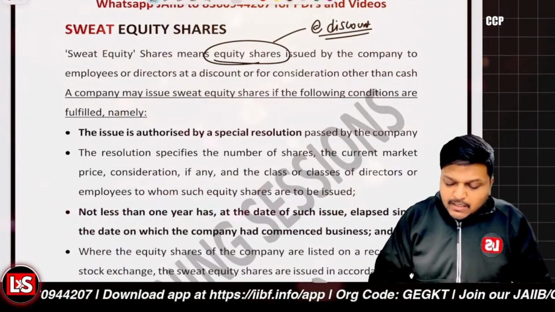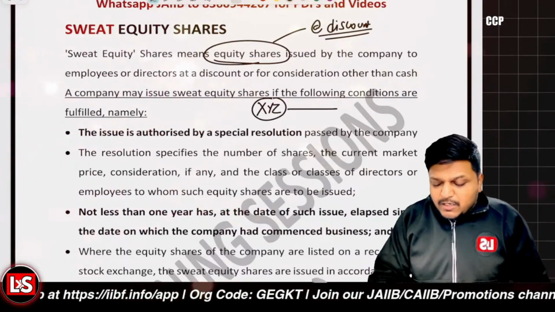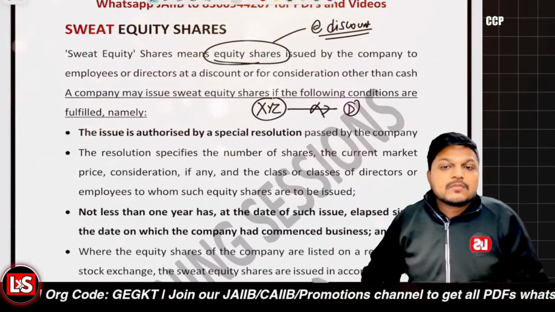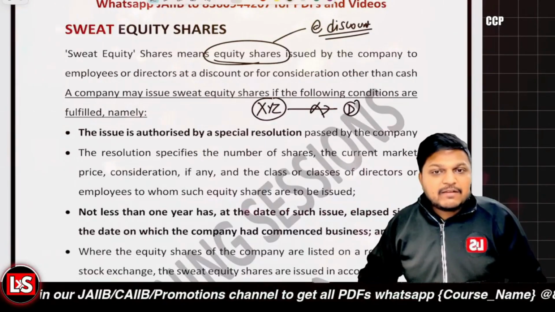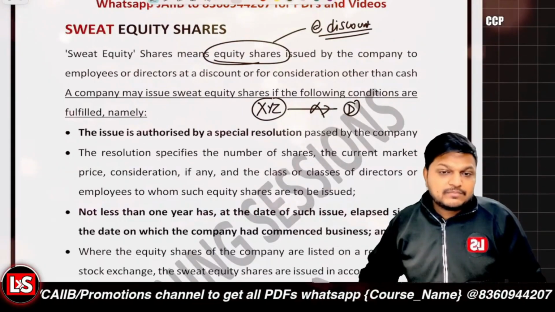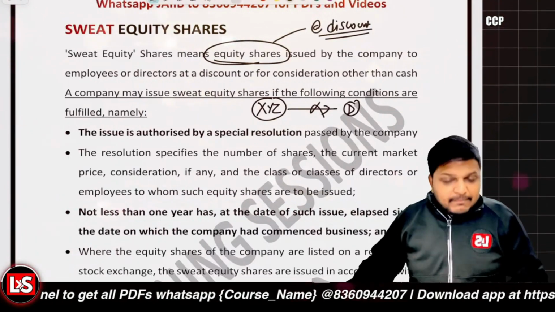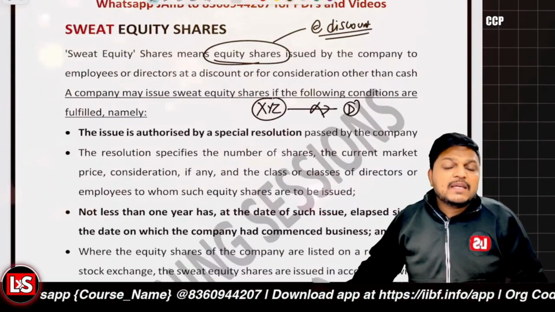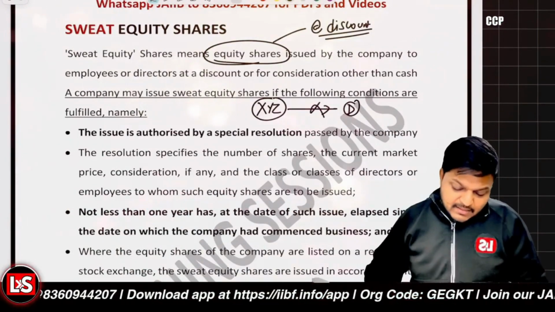So let's say company XYZ is paying remuneration to the director, but not in cash, in the form of shares. That will be sweat equity. So permanent employees of the company can receive it, directors can receive it, and employees or directors of the holding company or subsidiary companies can also receive it. That is the case.